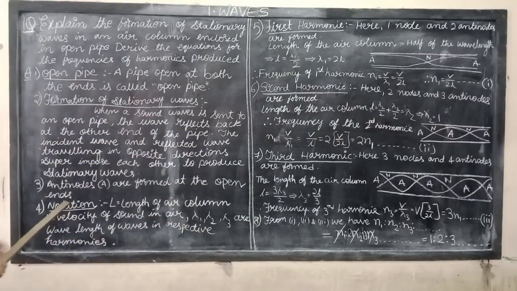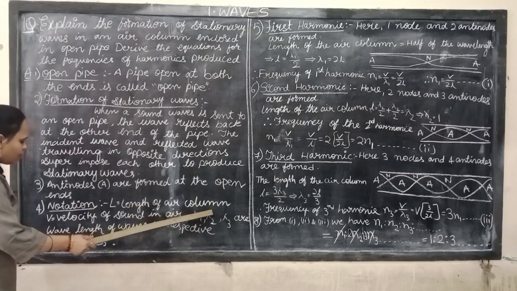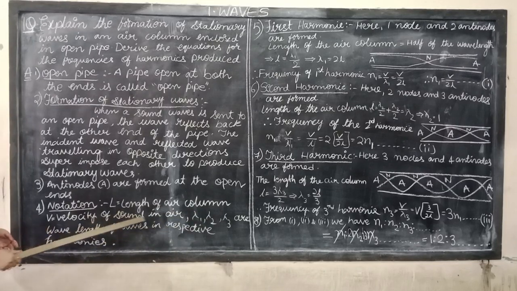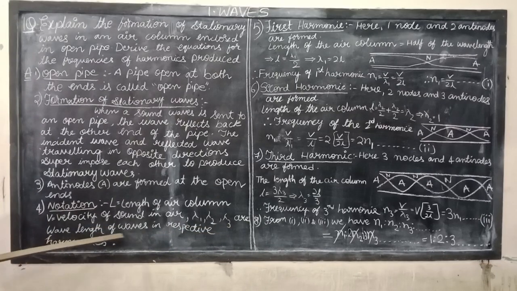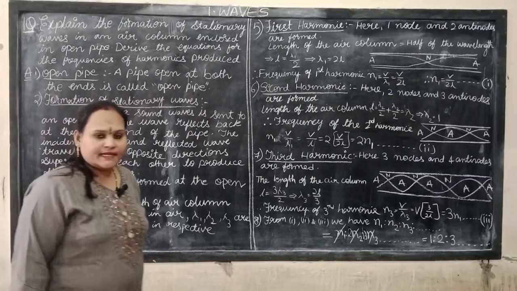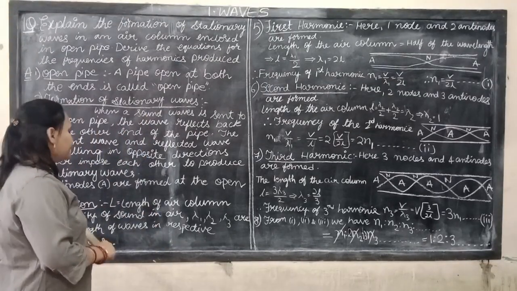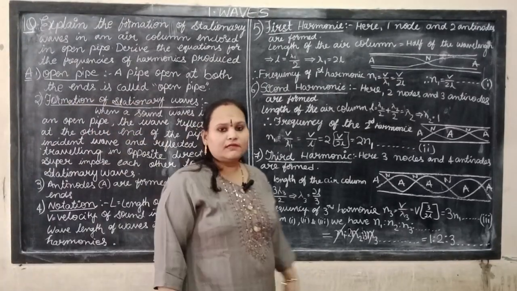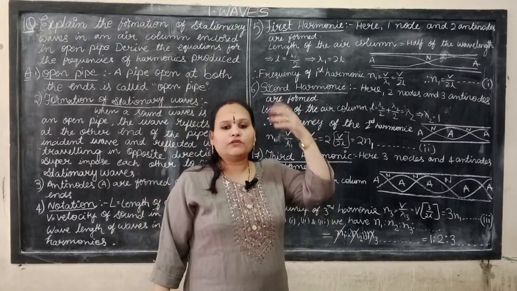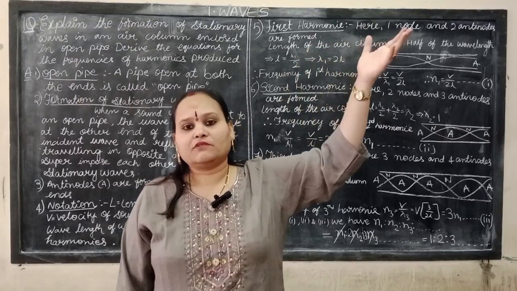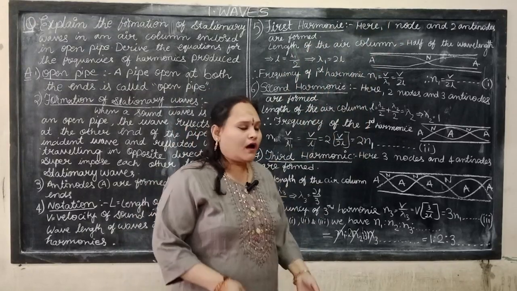Now the notation. Here we are using some terms. L is the length of the air column. V is the velocity of sound in air. Lambda 1, lambda 2, lambda 3 are the wavelengths of waves with respect to the harmonics, and so on for 4, 5, 6 and more.